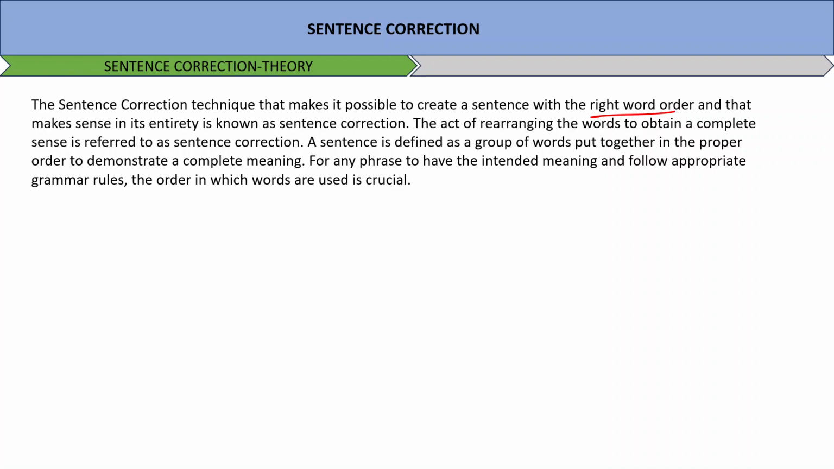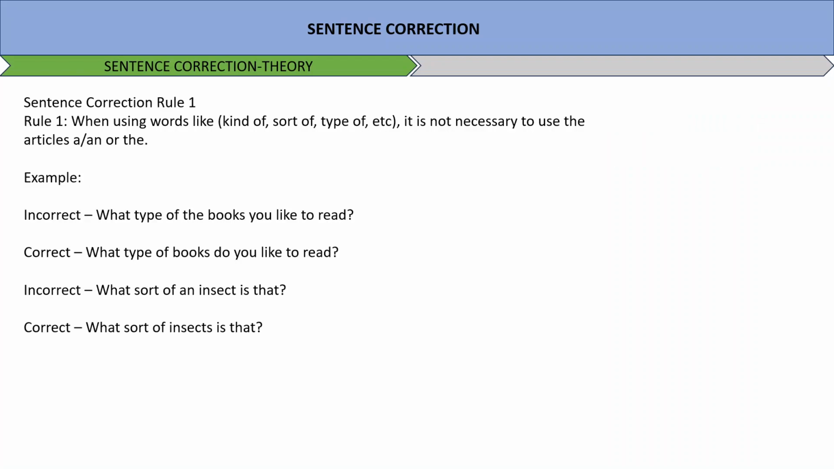The act of rearranging the words to obtain a complete sense is referred to as sentence correction. A sentence is defined as a group of words put together in a proper order to demonstrate a complete meaning. For any phrase to have intended meaning and follow appropriate grammar rules, the order in which words are used is crucial. Okay, so now let's get started and see what kind of questions we have in sentences. But before that, I want to take you through some theoretical part where we have certain rules, very basic ones, which you need to remember.